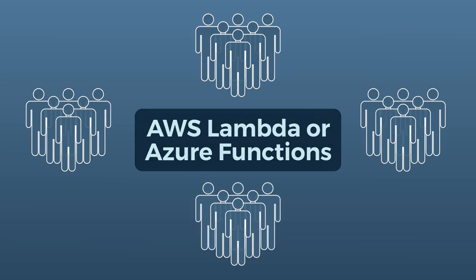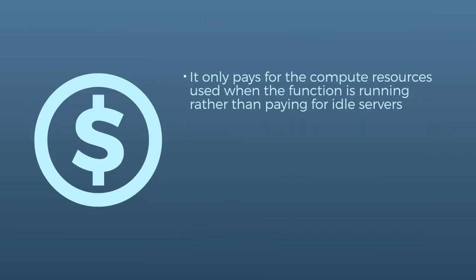Serverless architecture also allows Plain Nimbus to operate more cost-effectively because it only pays for the compute resources used when the function is running, rather than paying for idle servers.